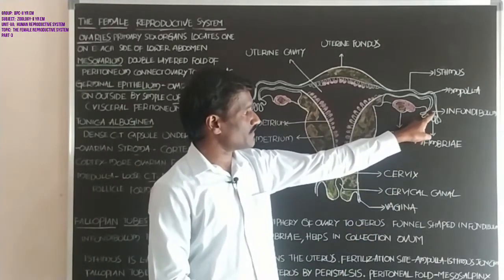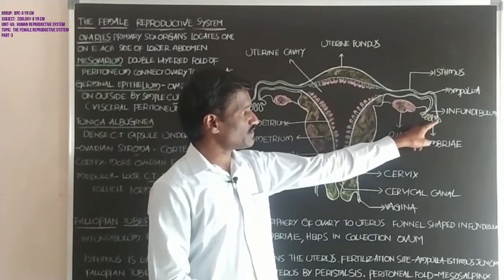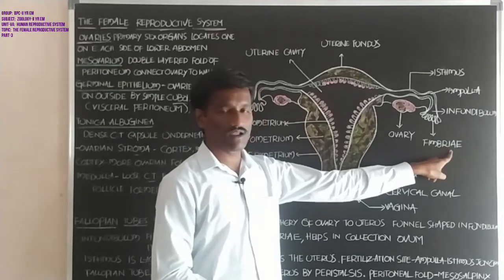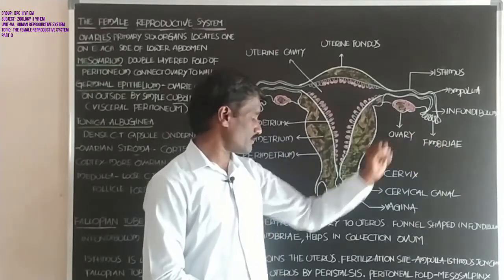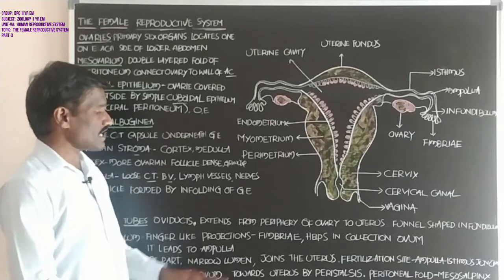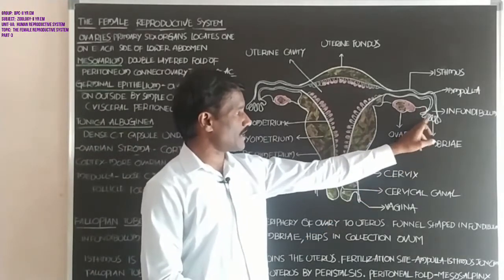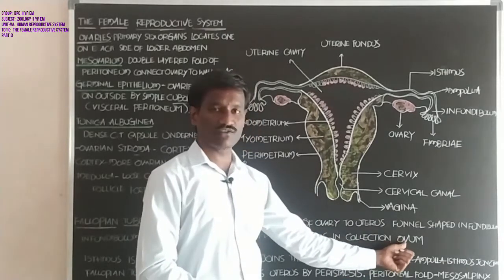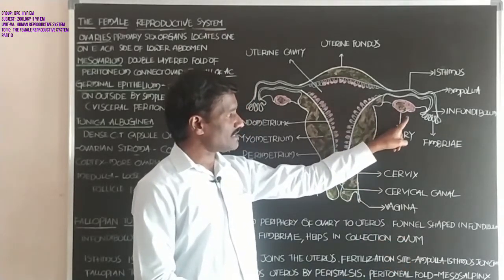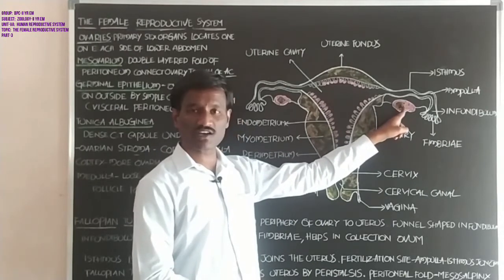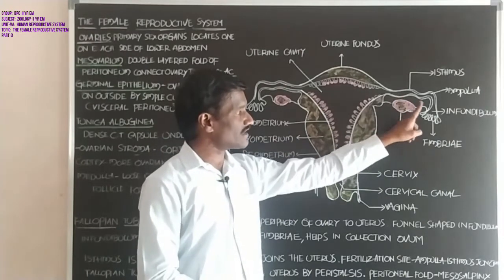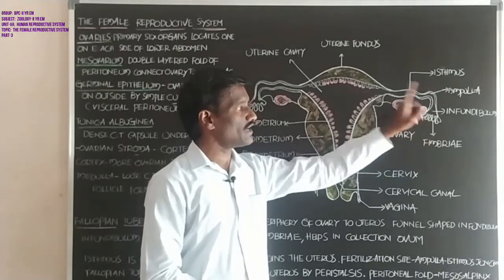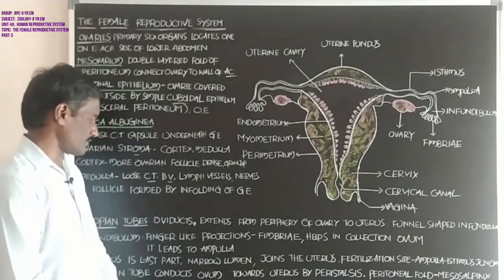Student, what is the function of the fimbriae? They help in collection of the ovum. The ovum released from the ovarian follicles of the ovary is collected by the fimbriae of the infundibulum.